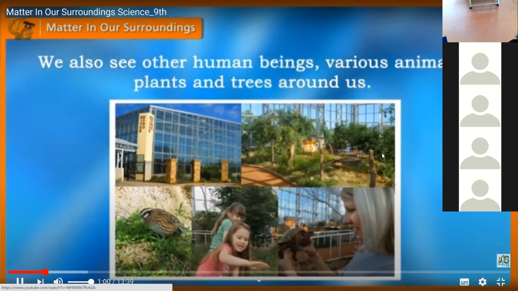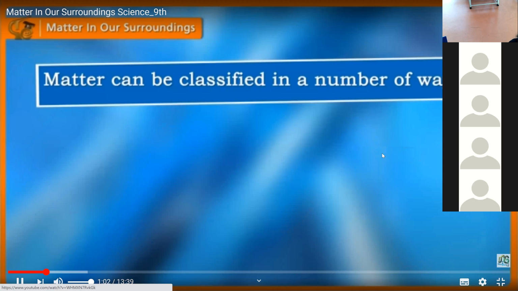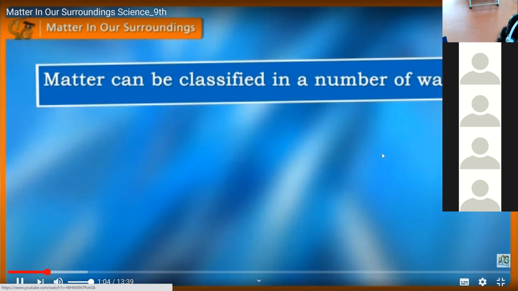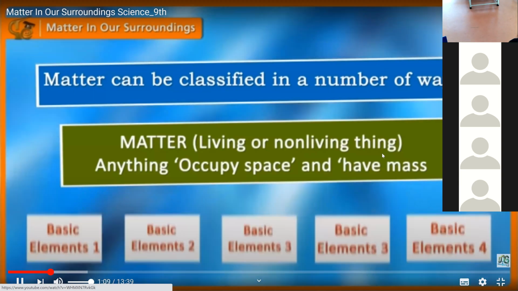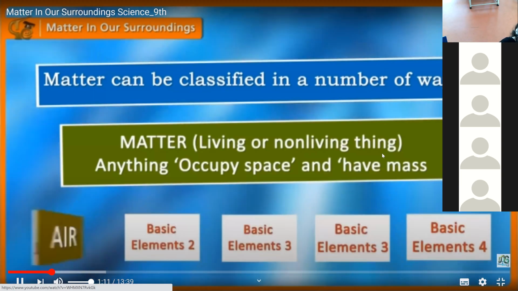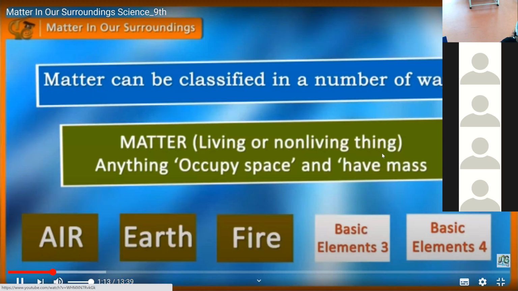Matter can be classified in a number of ways. Ancient Indian philosophers said that all the matter, living or non-living, was made up of 5 basic elements: air, earth, fire, sky, and water.